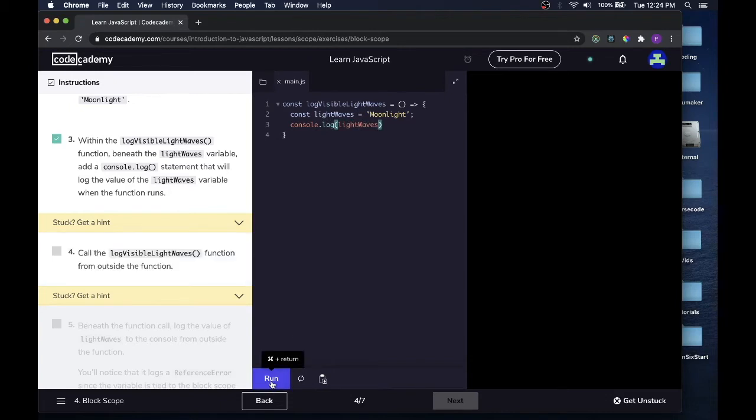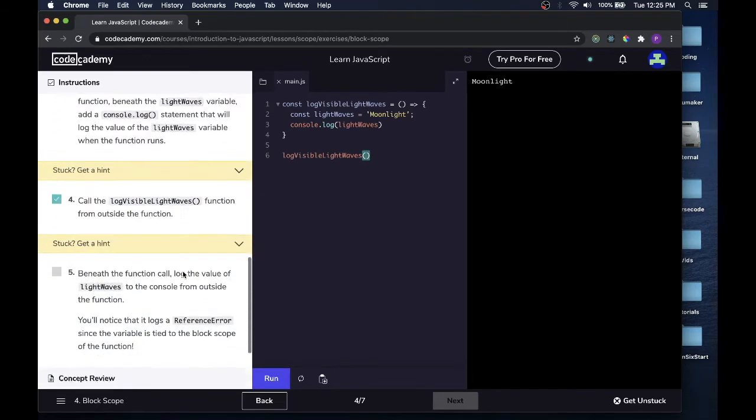Call the logVisibleLightWaves function from outside the function. I mean, we could just call it. I think they might mean just to call it. So let's copy it. So that's just calling it without the console.log. I think that's what they're asking. That is what they're asking.